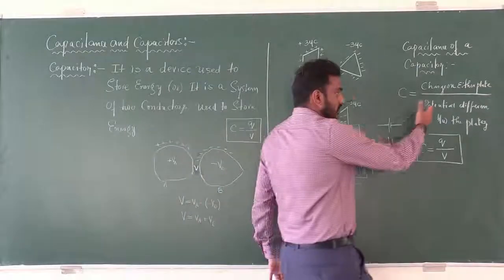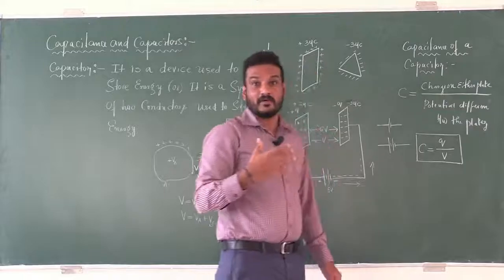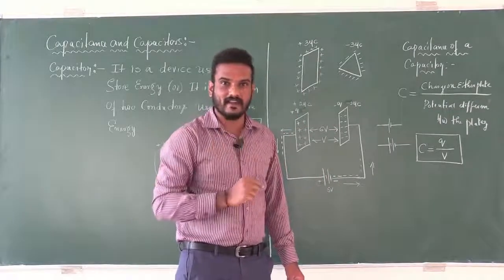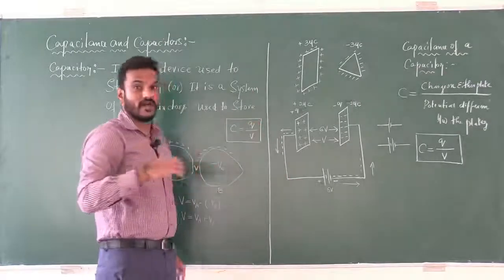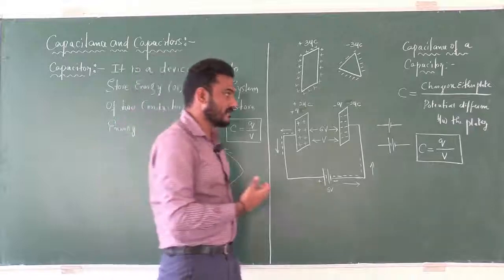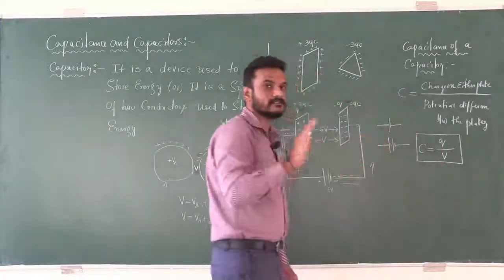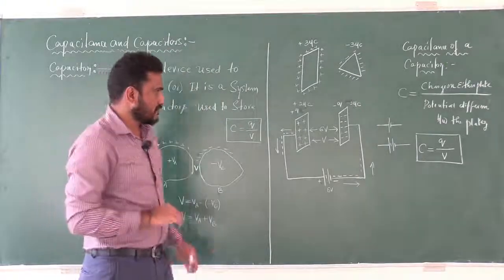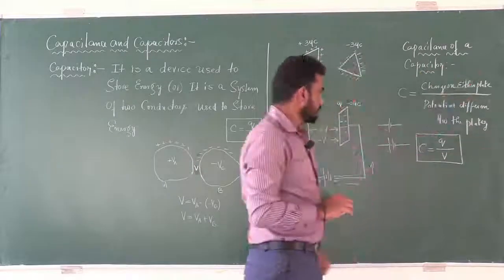To the potential difference between the plates, not potential rise. If it is a single conductor, we use charge given to the conductor to raise its potential, but here a little bit changes. Here it is potential difference between the conductors or plates. So this is one thing which is to be remembered.